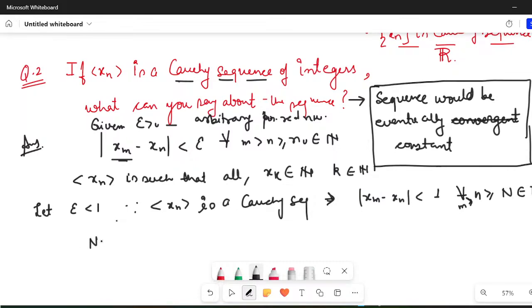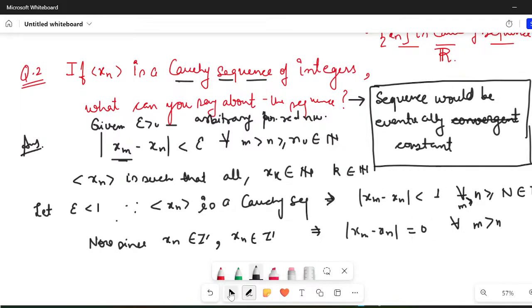Now, understand, since xm belongs to the set of integers and xn belongs to the set of integers, and if their difference is less than 1, because you know that the difference between two integers is also an integer, and I'm saying it is less than 1, it indeed implies that |xm - xn| should be equal to 0 for all m greater than n. Do you understand this? Because the difference between two integers has to be an integer. Now if it is less than 1 and it is positive, then only one integer is left, that is 0.